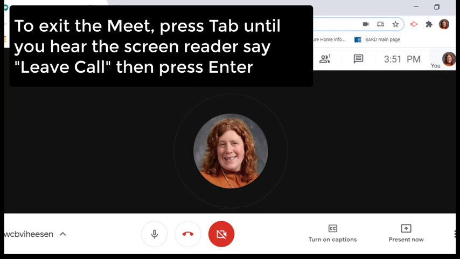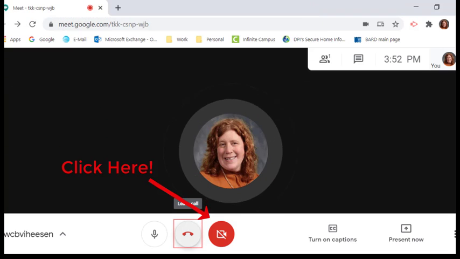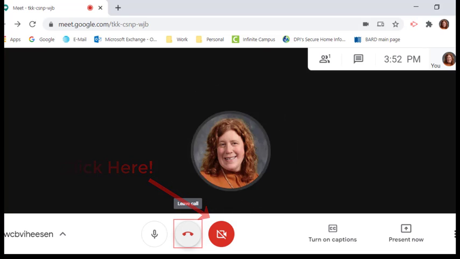Leave call button to activate. This is what I'm going to want to do when I'm ready to leave. So when my class is done and my teachers are done, I can just either click on this little hang up button that's highlighted, or I can tab to get there with my screen reader and press enter.